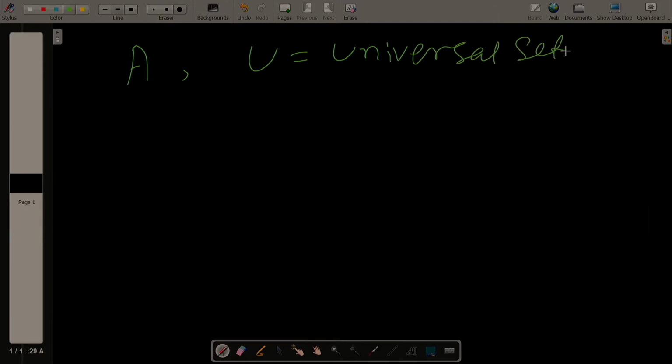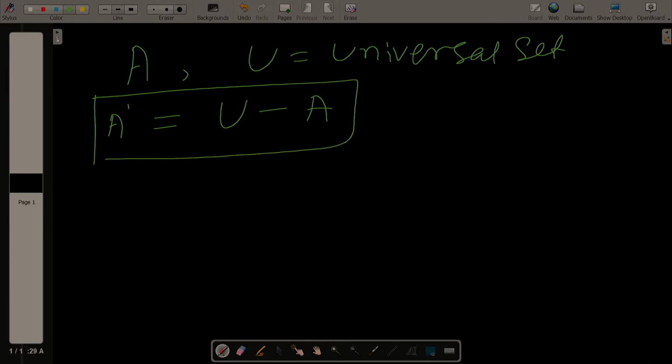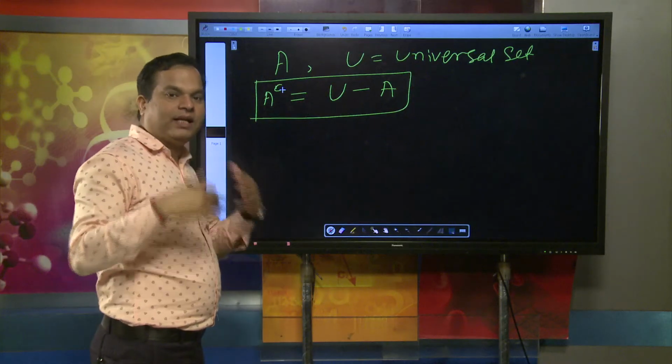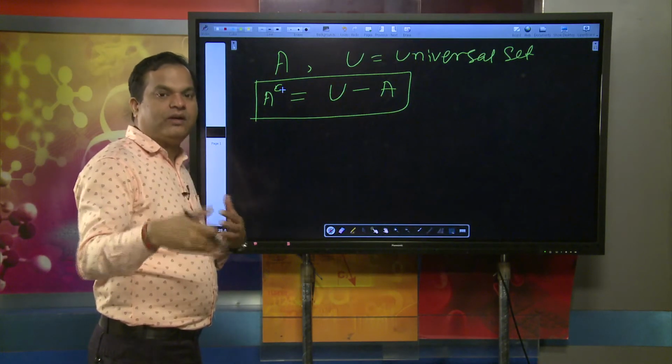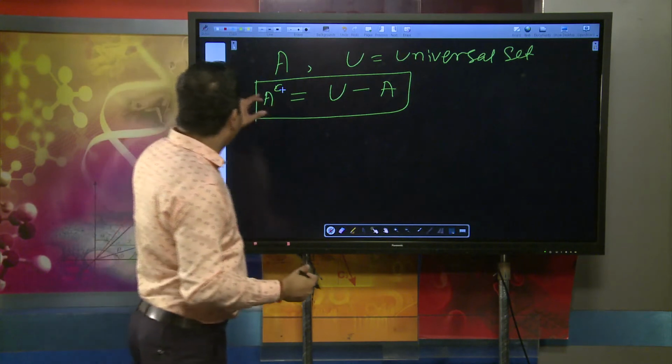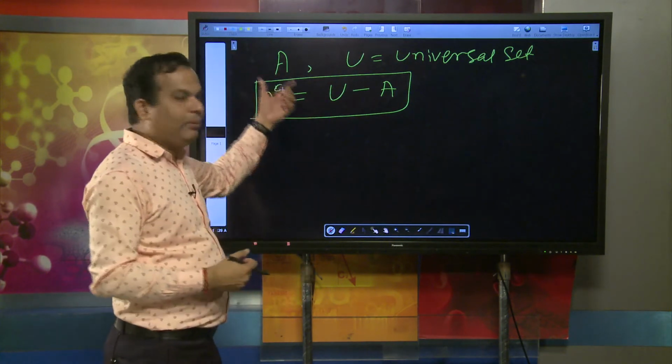When talking about A complement, it means very simply U minus A. We can symbolize it as A raised to the power C or A dash. There will be no problem. So that is how we symbolically write the complement of a set.